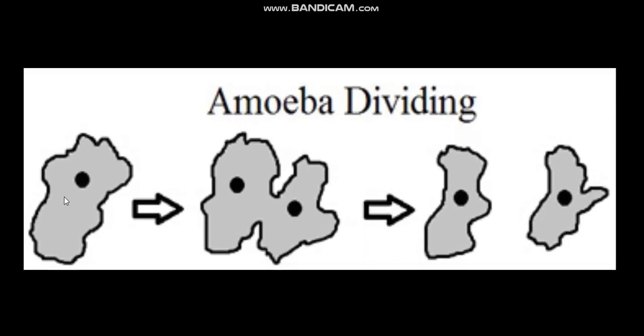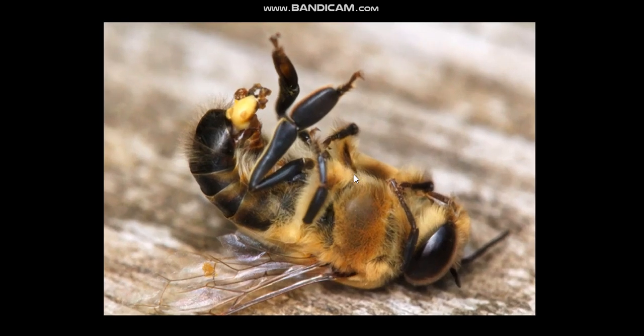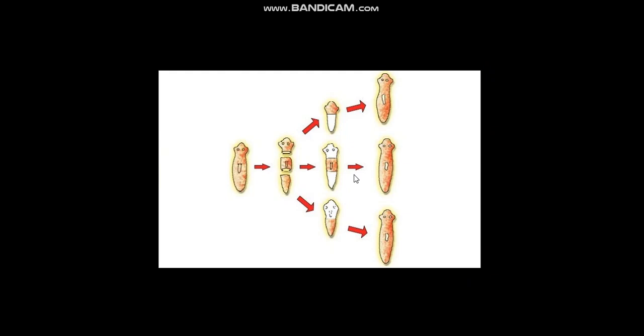Amoeba reproduces by the help of binary fission. You can see this is a single cell. By binary fission, it divides and forms two daughter cells. Now each daughter cell is an individual organism, and their number also increases. So in unicellular organisms the mode of reproduction is cell division. This is a worker bee, a sterile worker bee. So they also cannot reproduce.